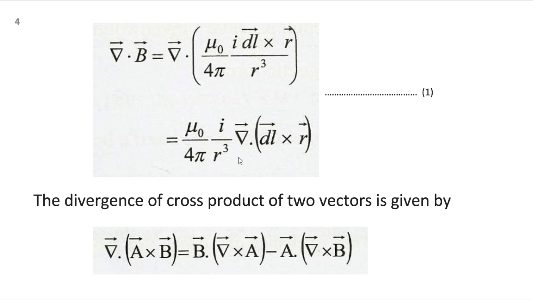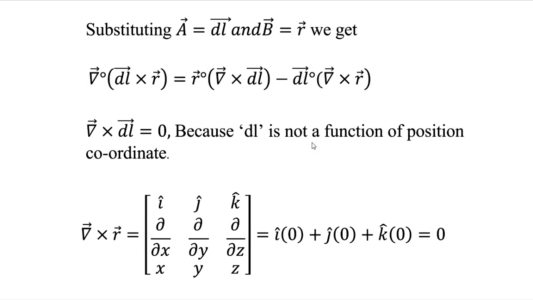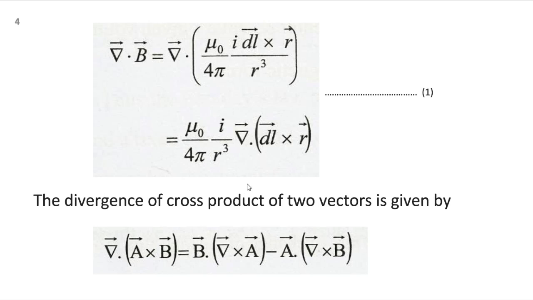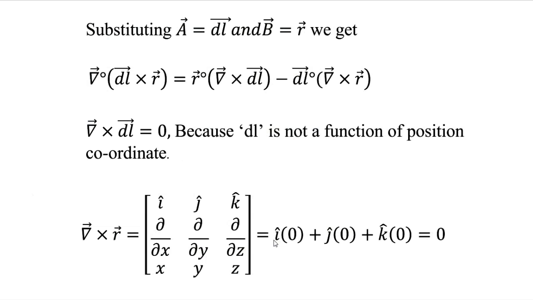So now here I am considering vector A as dl and the vector B as R. So my equation reduces like this. I am substituting A as dl and B as R. So this equation now reduces to divergence of dl cross R equal to vector R dot curl of dl, similarly minus vector dl dot curl of R. So this is the way in which the previous formula will be changing.